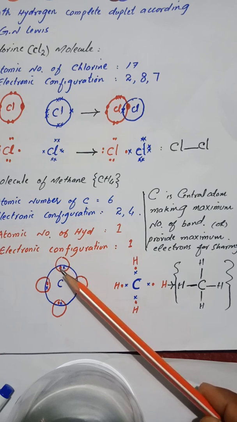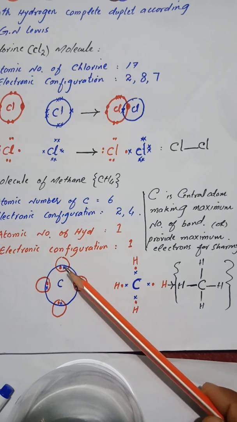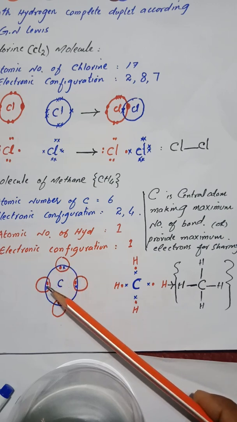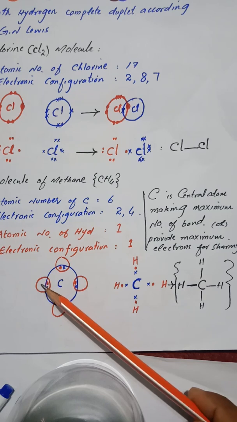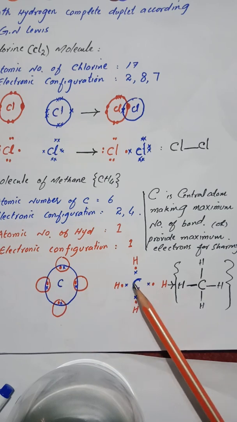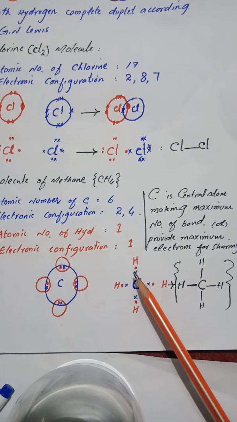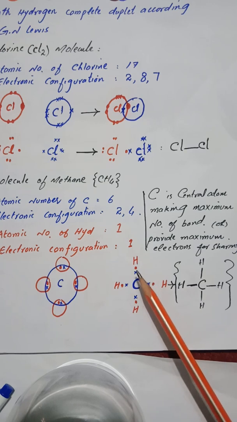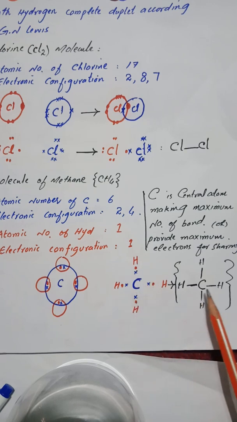So here 2 electrons, a pair of electrons, are shared between carbon and hydrogen. 2 electrons, a pair of electrons, are shared between the second hydrogen and carbon, and the same is the case over here. So the carbon atom separately shares 1 electron each with 1 electron of hydrogen, making 4 single covalent bonds to form a methane molecule.